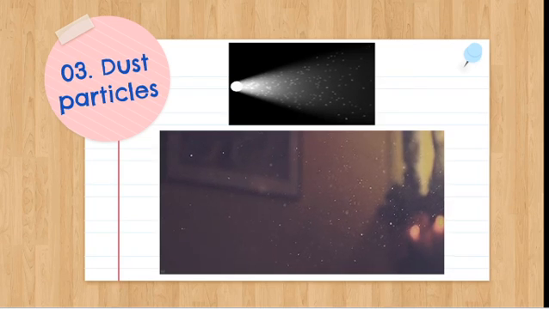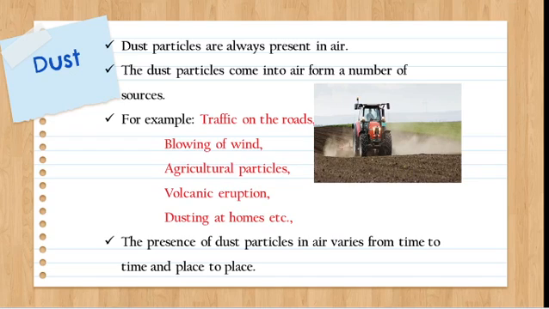So the next topic is dust particles. Dust particles are also present in air in small amounts. We cannot say there is one main source of dust particles. The dust particles may come from a number of different sources, for example, traffic on the roads, blowing of wind, volcanic eruption, agricultural particles, dusting at homes.